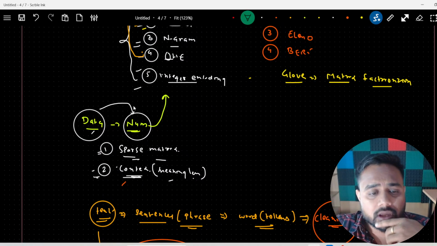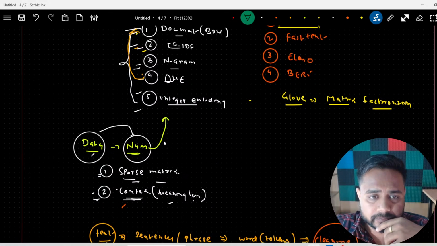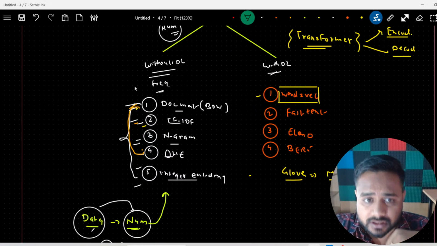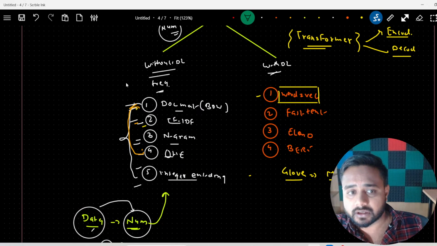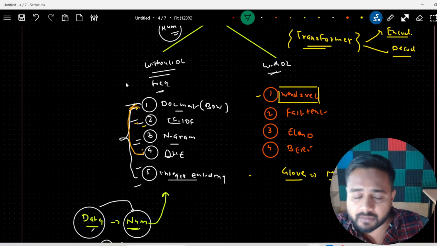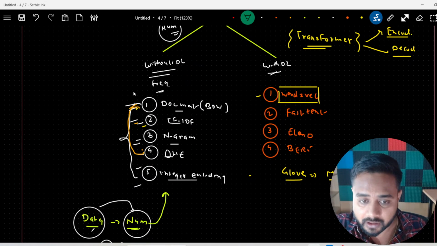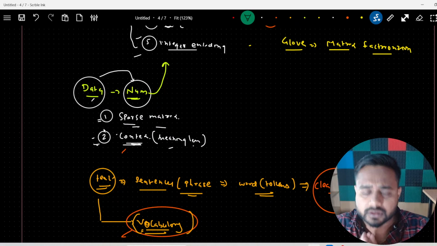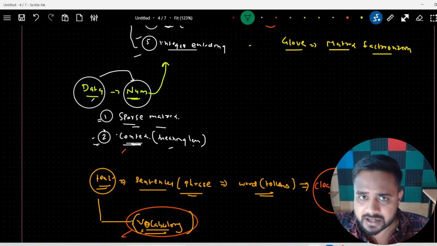Now I was talking about the disadvantages of this frequency based technique which we use without DL, meaning without a neural network. So here, this was the disadvantage of this particular technique. The first was the sparse matrix.